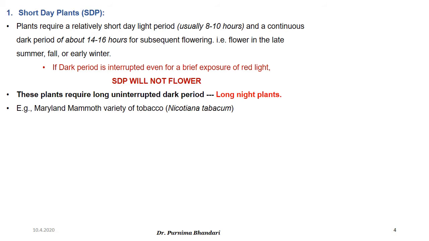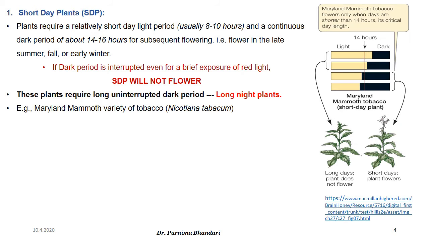Coming to the short day plant, these plants require a relatively short day light period, usually around 8 to 10 hours, and a continuous dark period of about 14 to 16 hours for subsequent flowering. That means these plants will flower in the late summer or in the fall or early winter. One thing to remember, if their dark period is interrupted even for a brief exposure of red light, short day plant will not flower.